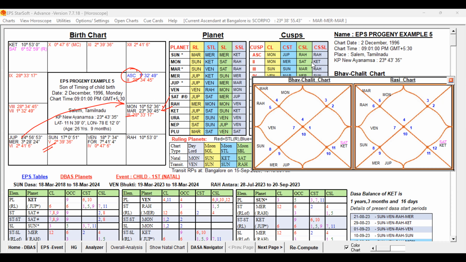So now let us continue the self-signification study. Moon we have already given light green because 1, 2, 2 is good. So we can give dark green also, because it does not have any unfavorable houses. So Moon can be given dark green.